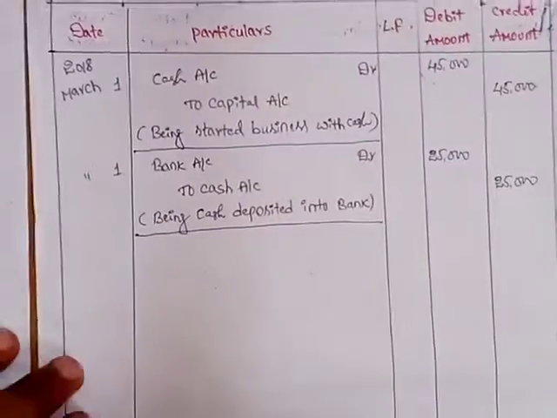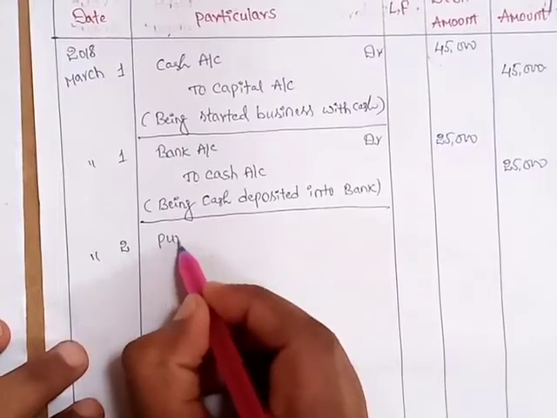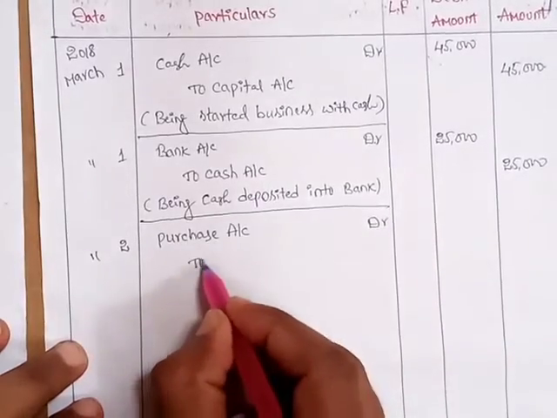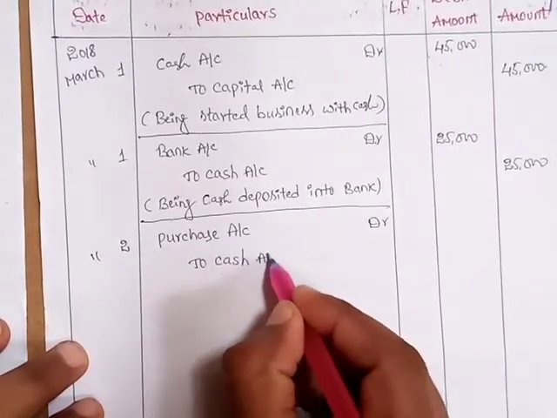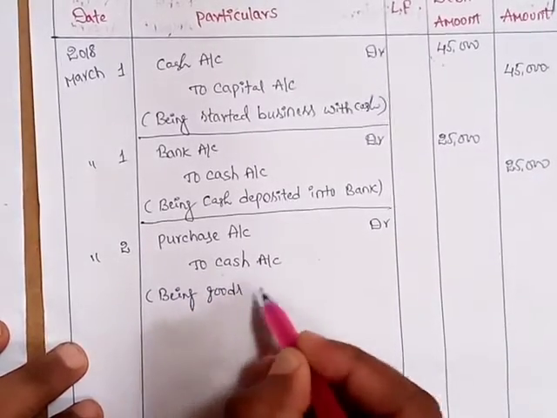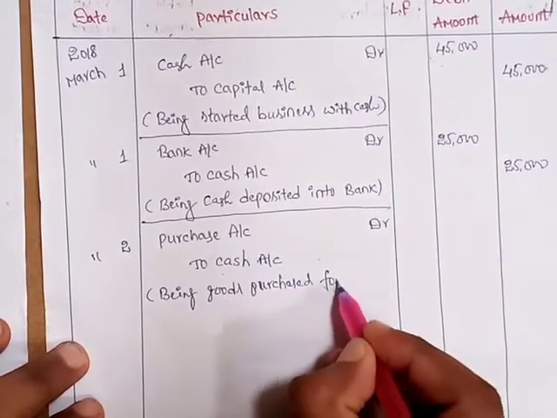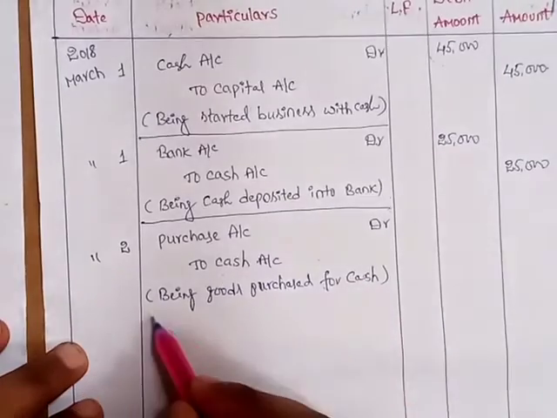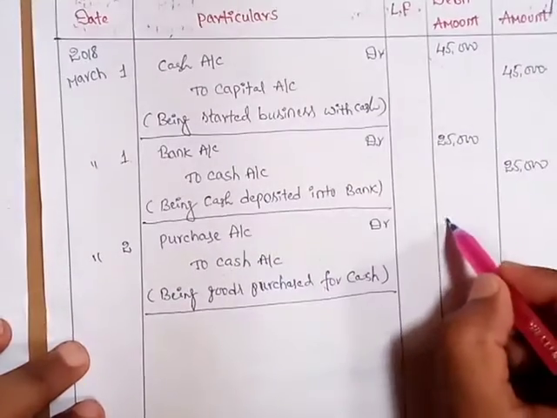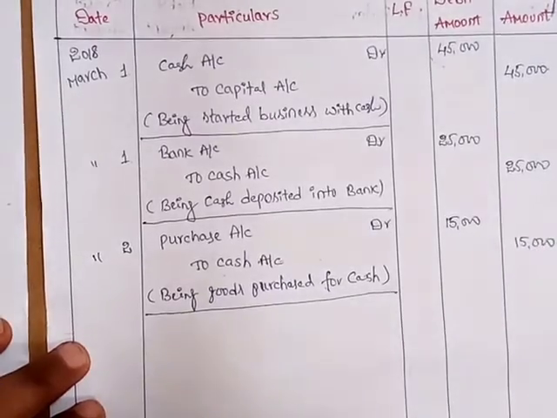So the entry is purchase account debtor to cash account, being goods purchased for cash. Against the debit line, in the debit column 15,000, against the credit line in the credit column 15,000.